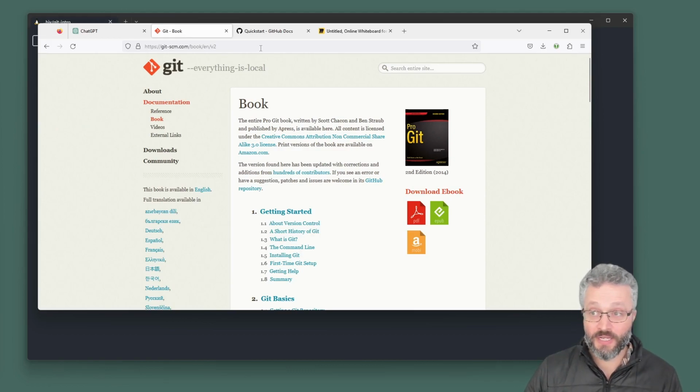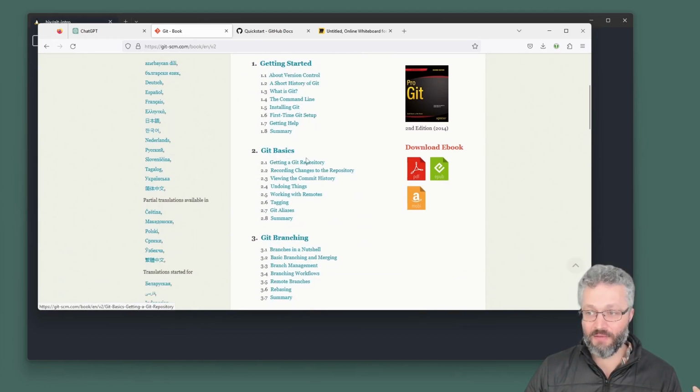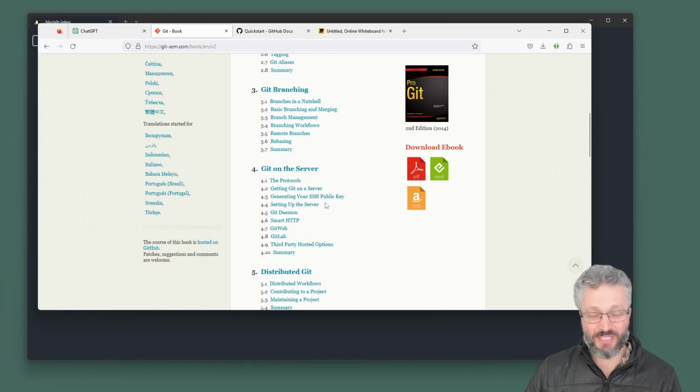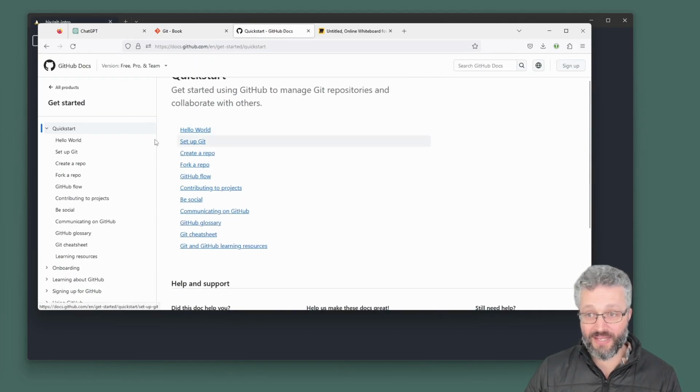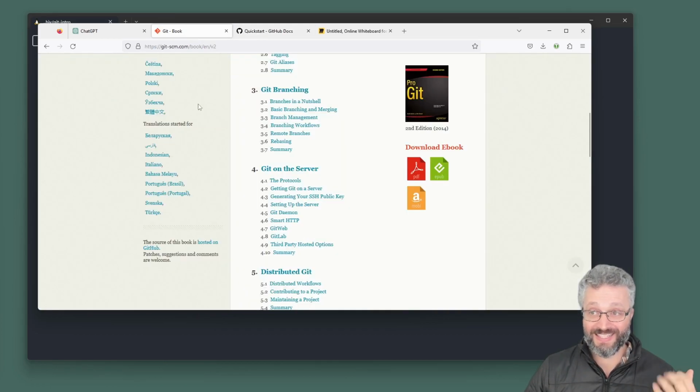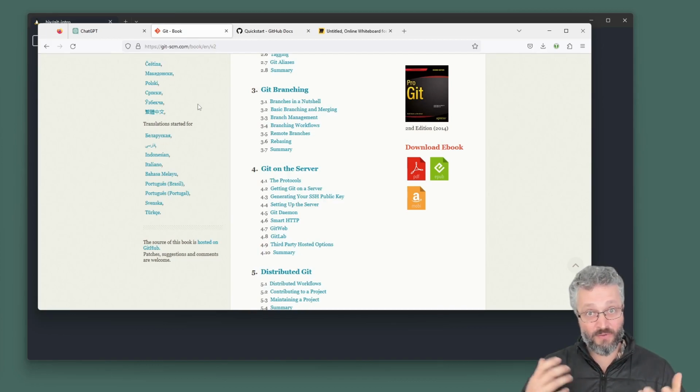Two reference things for you. There'll be links below. This is the Git book, and this is more than you need to know about Git. It's a really good reference source, particularly if you're using ChatGPT to test that it's teaching you the right stuff. GitHub also has excellent starting points, and they go not just into Git, but GitHub itself. Because one thing to realize is Git is a vanilla command line program, a way of formatting a metadata folder of all about the changes in your code so that you can track those changes yourself and share those changes with other people who are using the same tool.